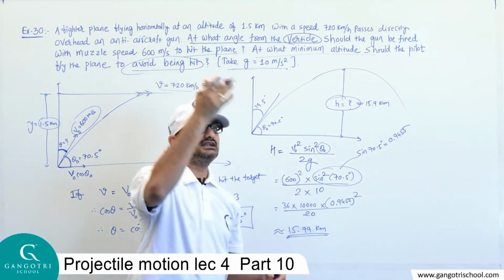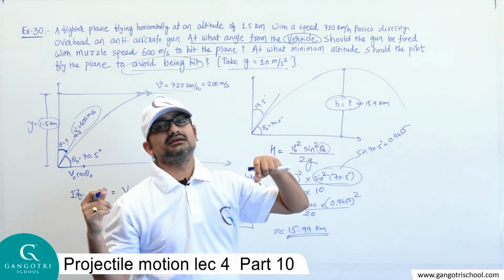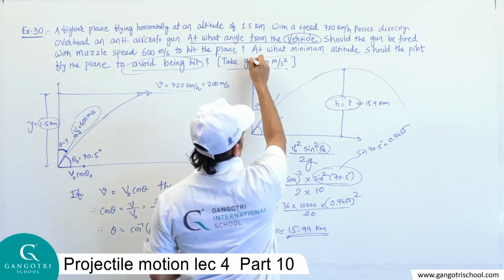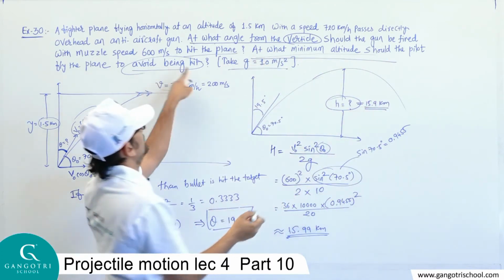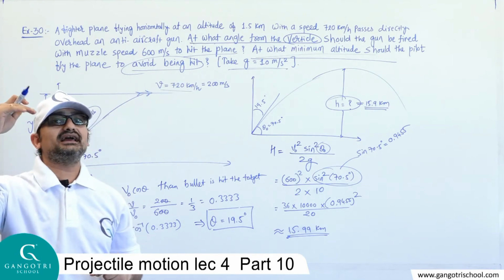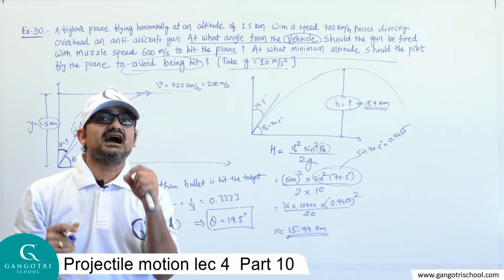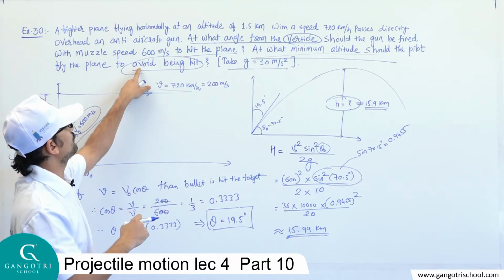So if the fighter plane is flying below this height, the bullet will definitely hit the fighter plane. So the fighter plane should be flying at a height more than this value to avoid being hit. The answer is, if the pilot of the fighter plane flies the fighter plane at a height of 16 kilometer, then the plane will avoid being hit.